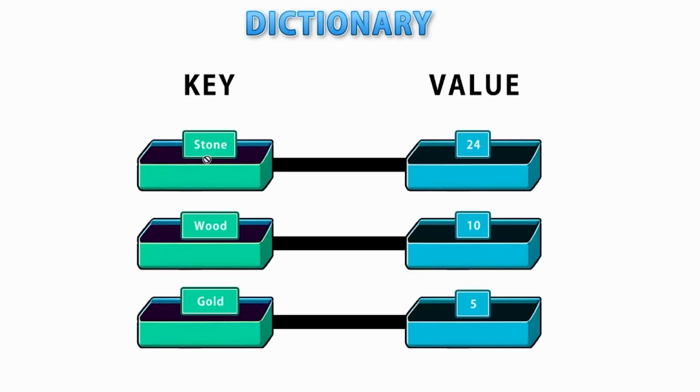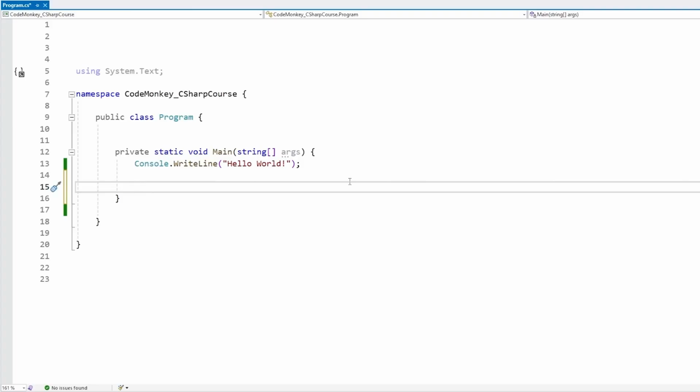Whereas with a dictionary, the key itself can be very descriptive about what value it stores. You can use a proper name or a proper object reference. That makes a lot more sense than keeping in mind what index belongs to what. Now to build a dictionary, this is actually super easy.